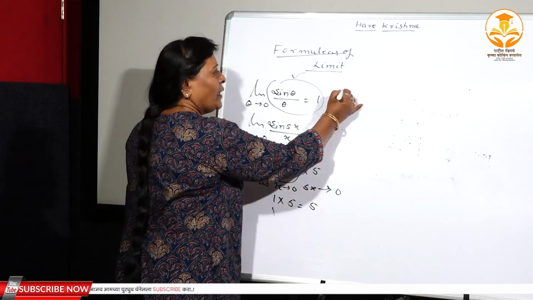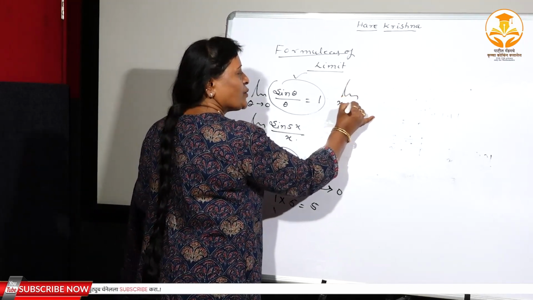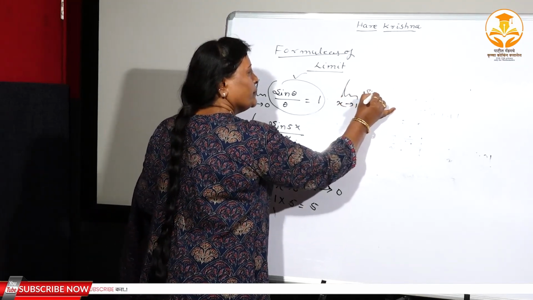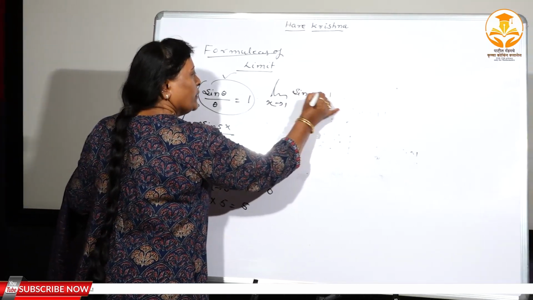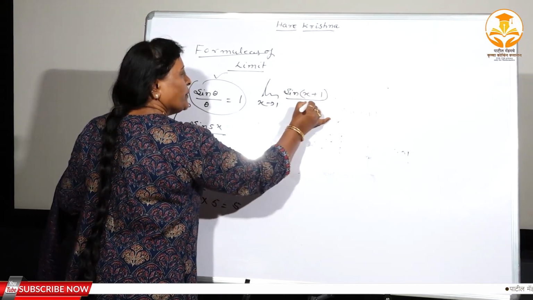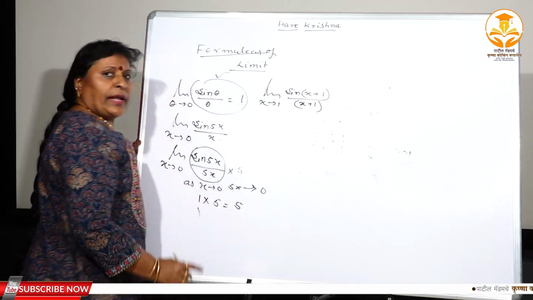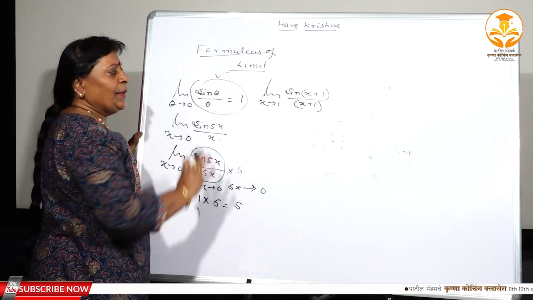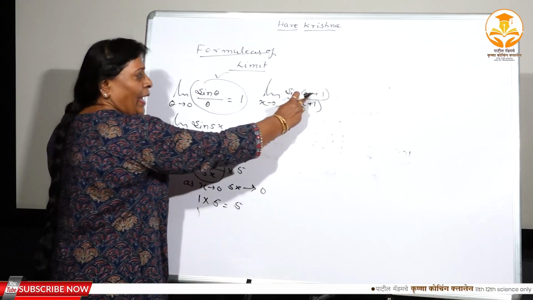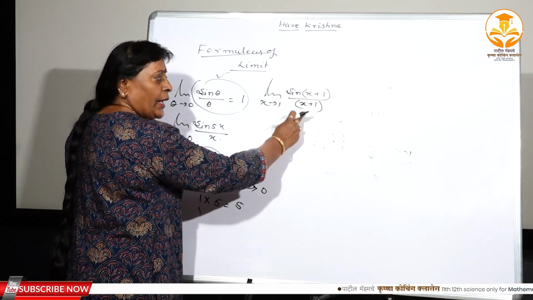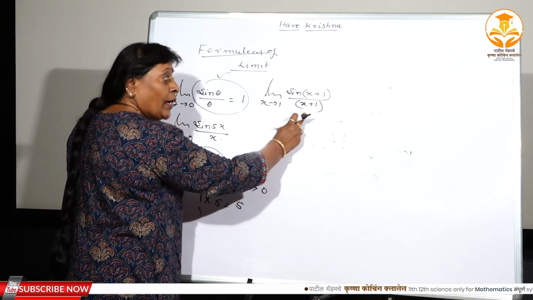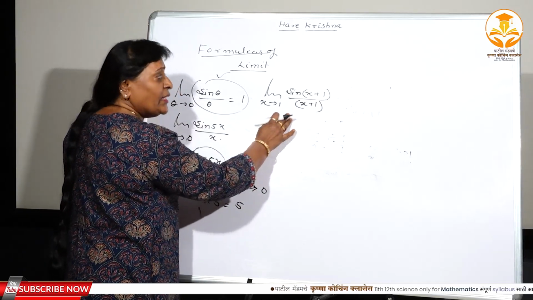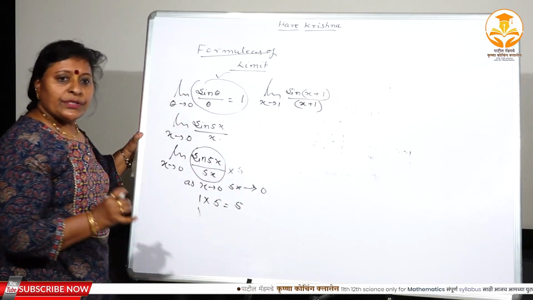Suppose I consider another example. Suppose x tends to 1, sine of x plus 1 divided by x plus 1. Now tell me what is the limit of this function. You at once say that the limit is equal to 1, because here the angle is repeated in the denominator and measured in radian, but you don't see whether this angle approaches towards 0 or not.